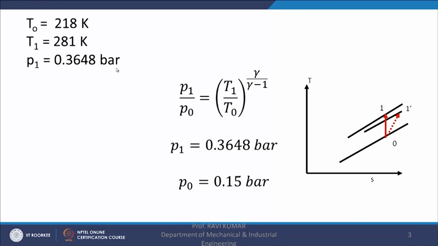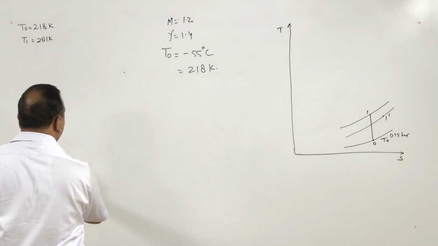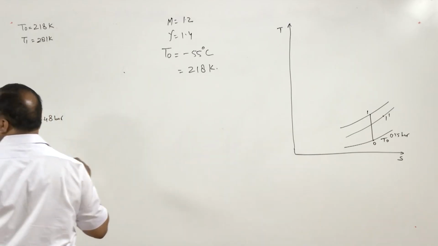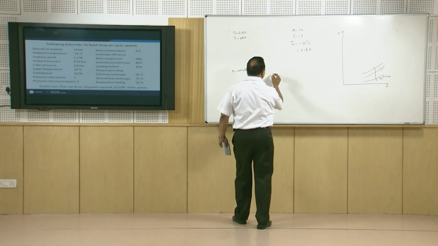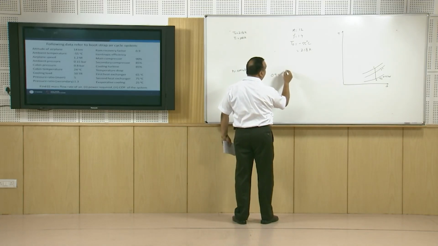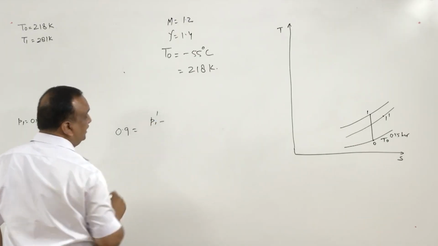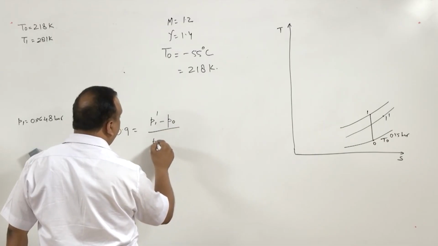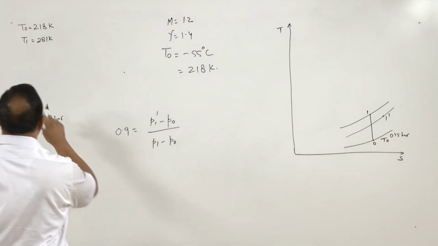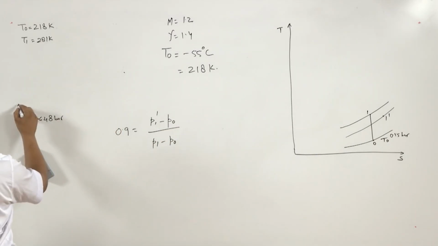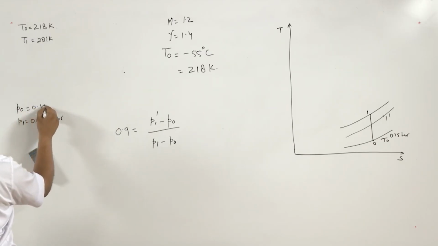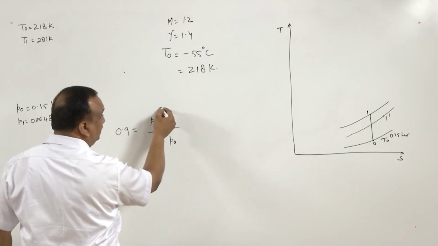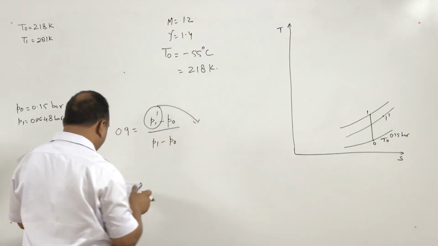Now, after getting the value of P1, we can easily find the value of P1 dash, because the ram recovery factor is 0.9. So, 0.9 is equal to P1 dash minus P0 divided by P1 minus P0. Now, we have the value of P1, we have the value of P0, P0 is equal to 0.15 bar. This will give us the value of P1 dash, and this value of P1 dash is